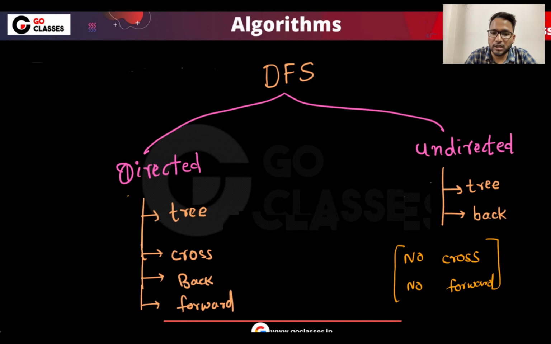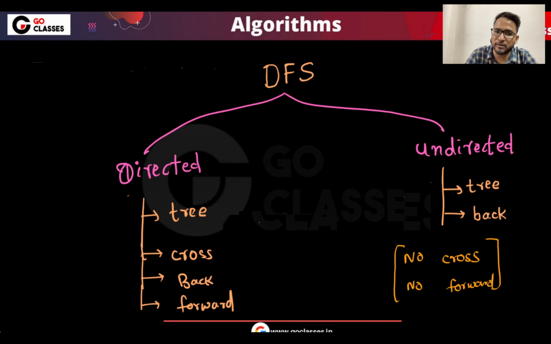Okay. So in DFS, for directed and undirected graphs, this is the edge classification. I hope you remember why cross edge and forward edge are not possible in the case of undirected graphs. In the case of undirected graphs, first of all, forward edge and back edge are both the same. We can call these kind of edges either forward edge or back edge, it doesn't matter, but we choose to call them back edge, not forward edge.